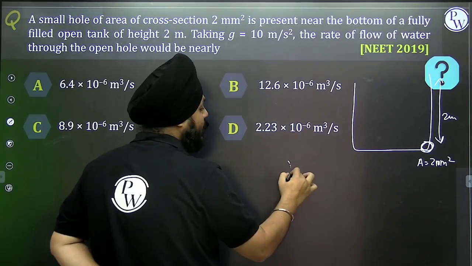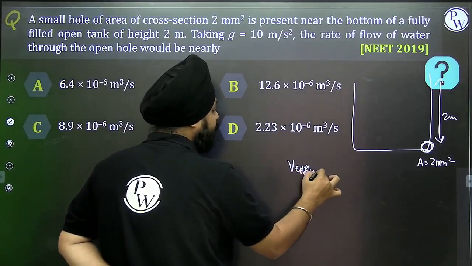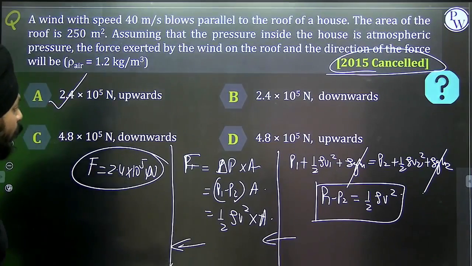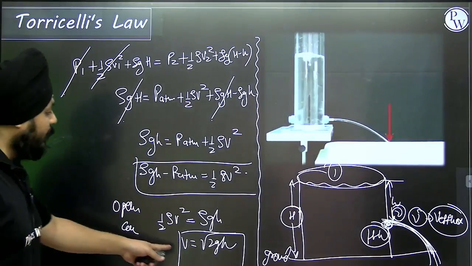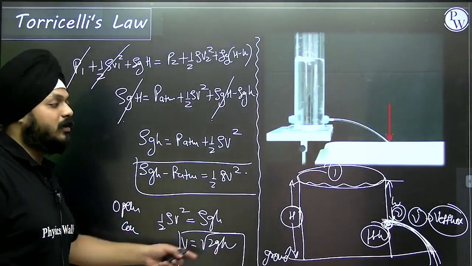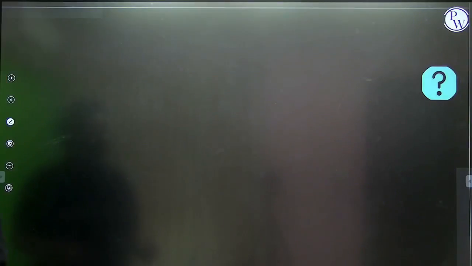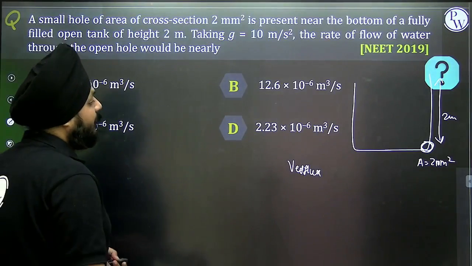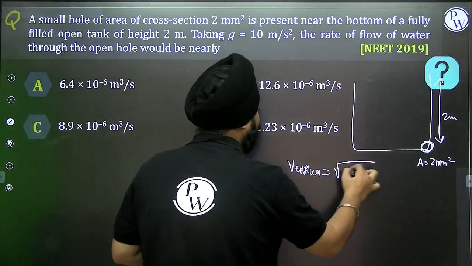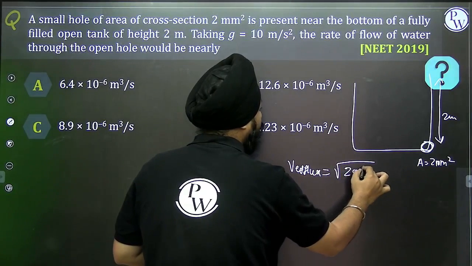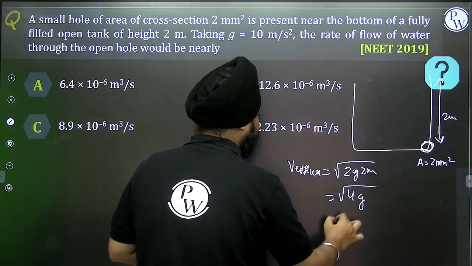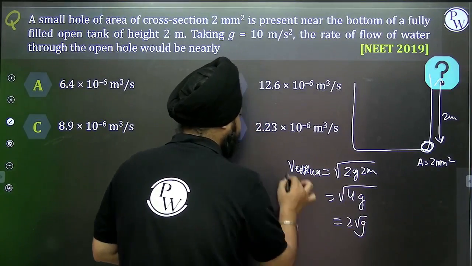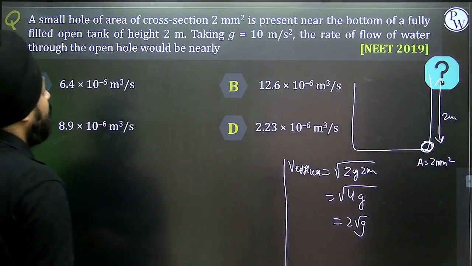According to Torricelli's law, the velocity of efflux, as I told you all, in the case of open containers is under root of 2gh. So the same equation I'm going to use here. That is equivalent to under root of 2 into g into h. Height is 2 meter, so it will be under root of 4g, so it's 2 under root of g. This is the velocity of efflux.